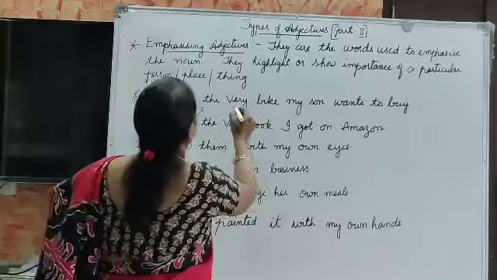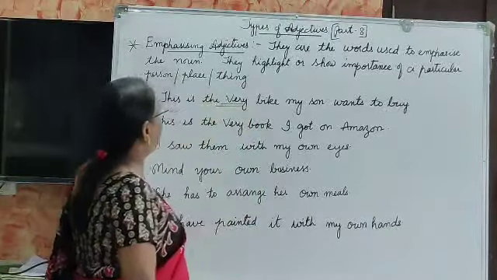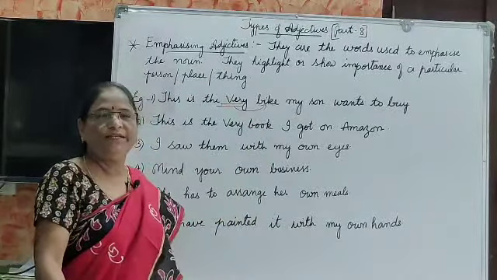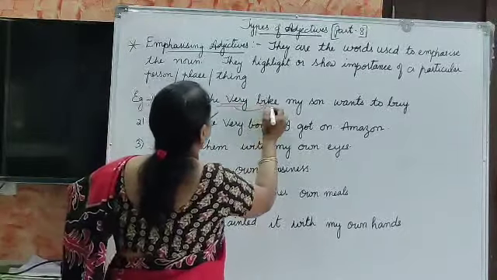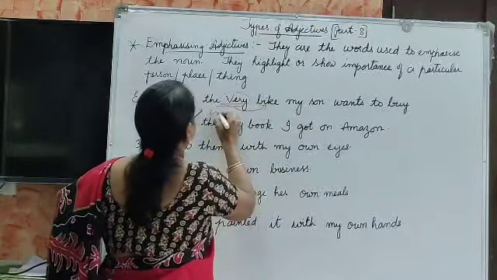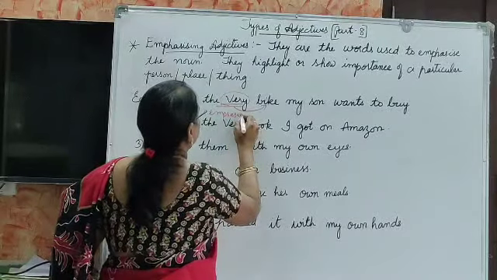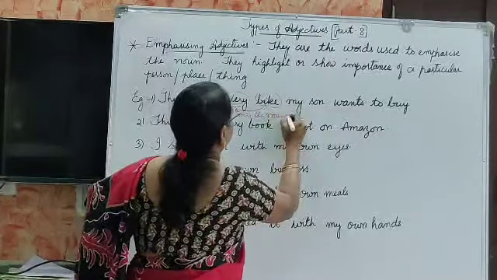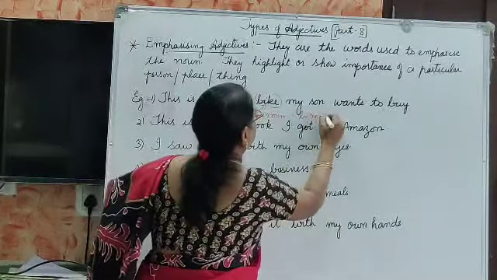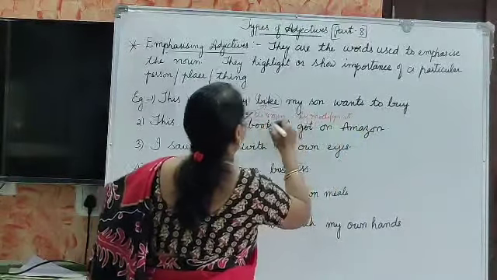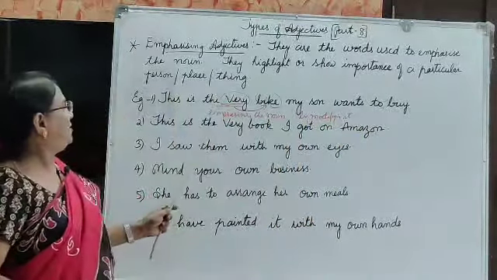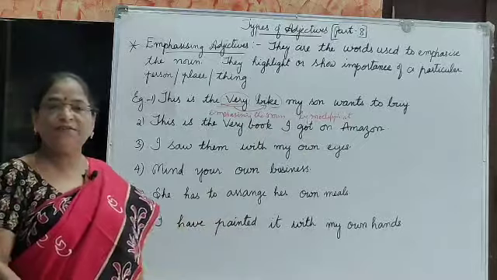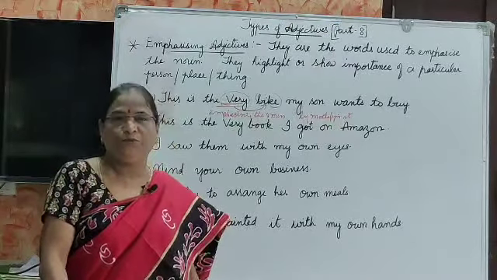Here, "very" is emphasizing the noun "bike" by modifying it. So that's why it is known as an emphasizing adjective.